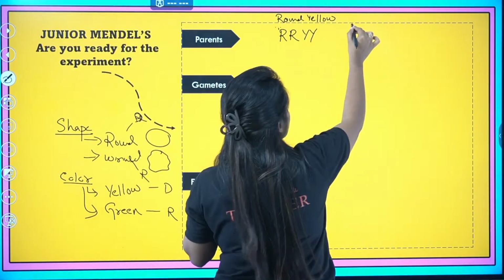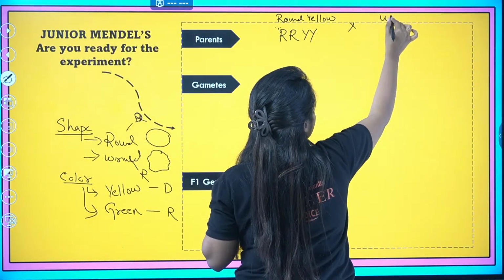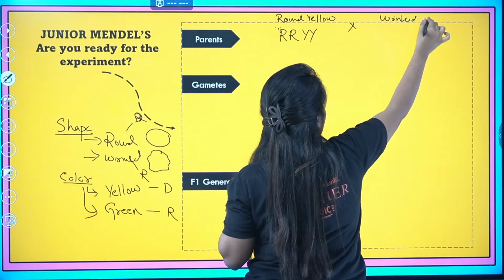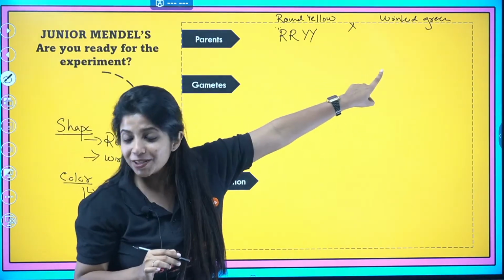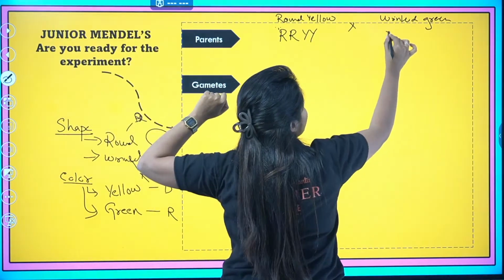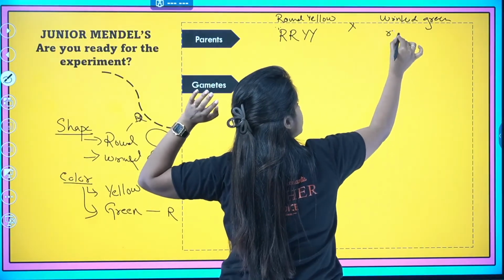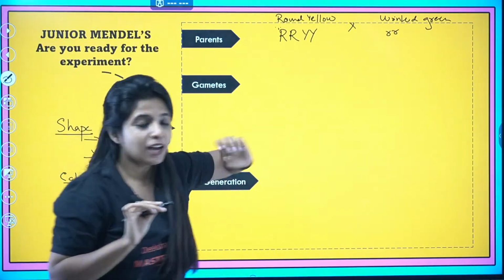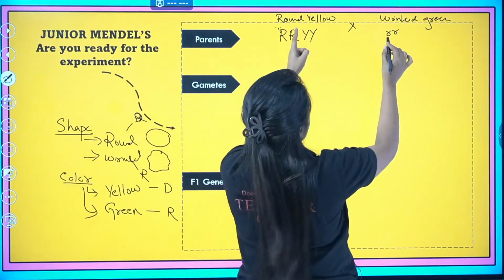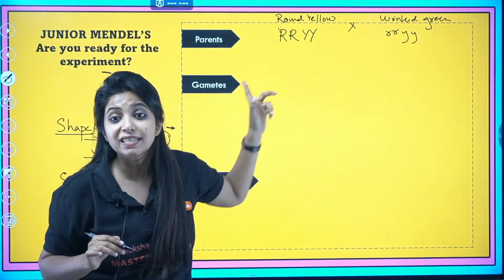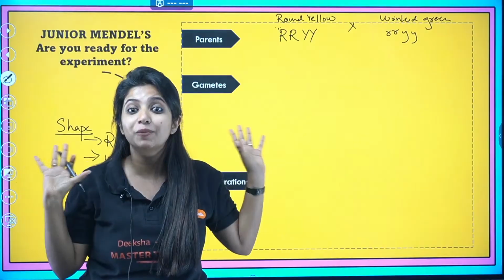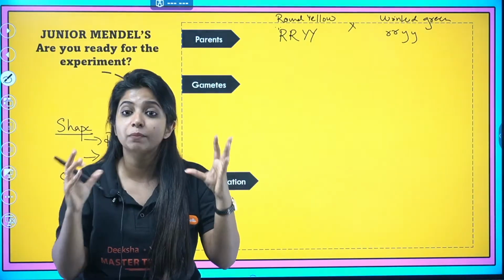Now we are going to cross it with a plant that is having wrinkled and green seeds. If round is denoted by capital R, wrinkled is going to be denoted by small r. And here also it's pure breed, so both of them have to be the same, small r, small r. Green is going to be small y, small y. These are the parents that I have. They are pure breed, they are homozygous. That is what I mean by pure breed.